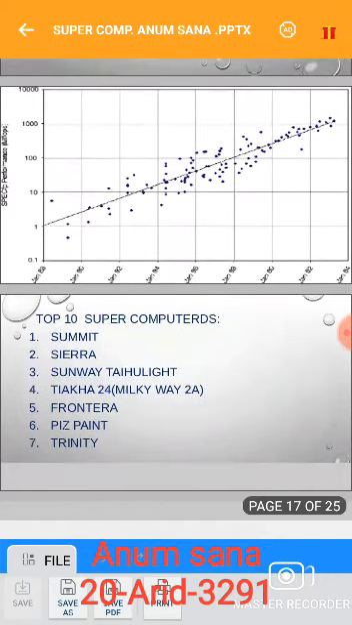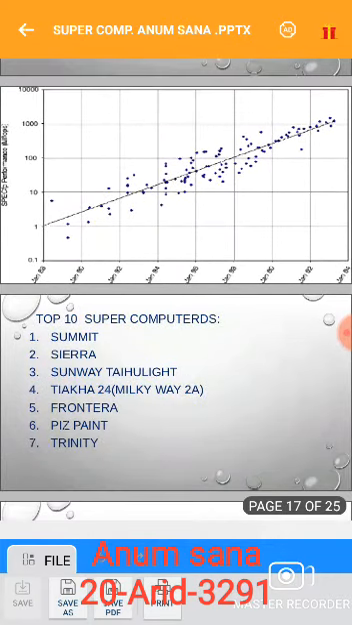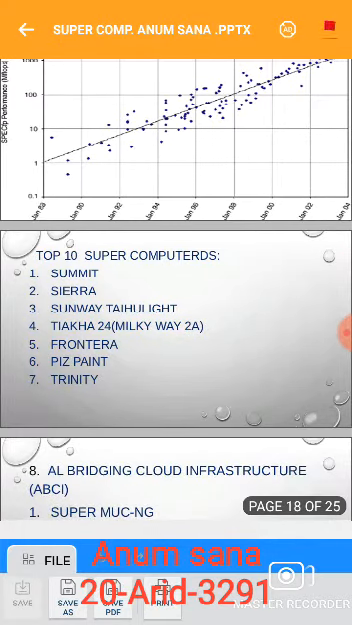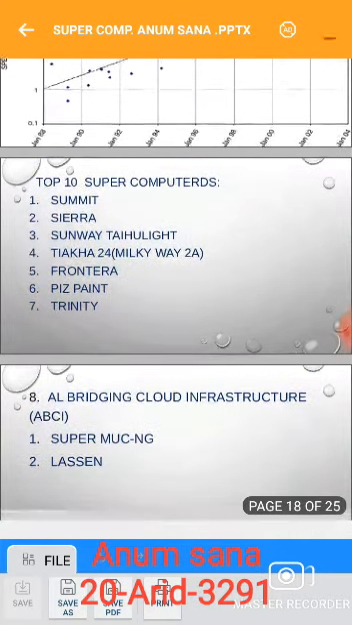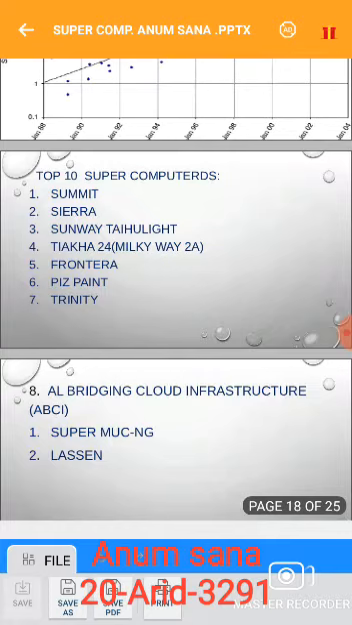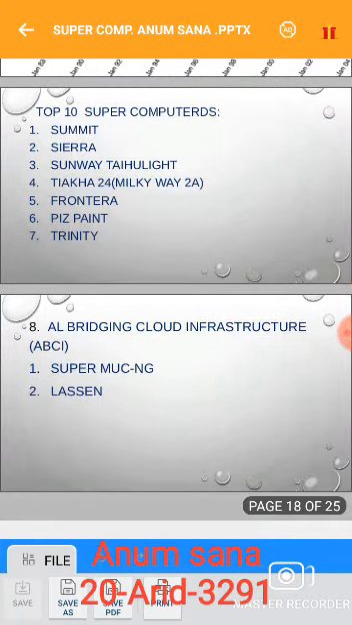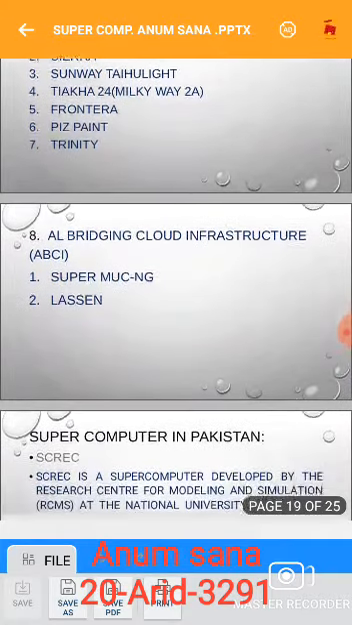And now we discuss the top 10 supercomputers in the world. These are number 1 Summit, number 2 Sierra, number 3 Sunway, number 4 Milky Way 2A, number 5 Frontera, number 6 Piz Daint, number 7 Trinity, number 8 AI Bridging Cloud Infrastructure, number 9 SuperMUC-NG, and number 10 is Lassen.